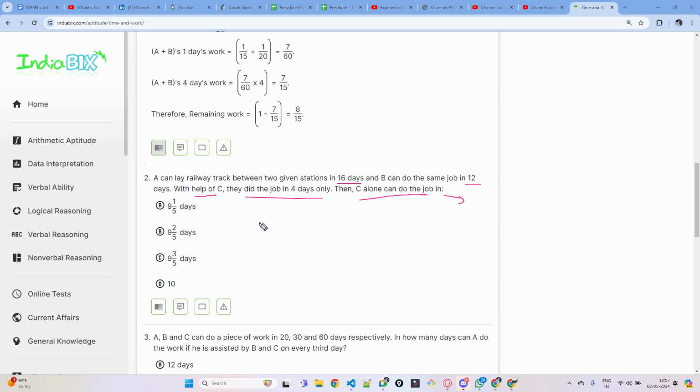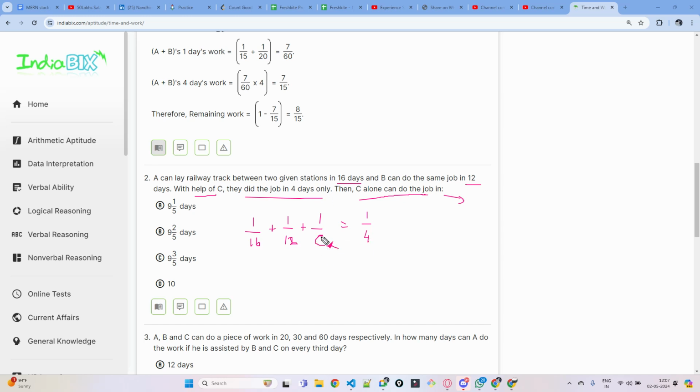See, in 1 day, how much work will A do? A will do 1 by 16th of the work. And in 1 day, how much work will B do? B will do 1 by 12th of the work. In 1 day, how much will C do? Let's assume that C can complete the work in C days. So all the three in 1 day, how much work will they do? They will do 1 by 4th of the work, because all the three working together will complete it in 4 days.